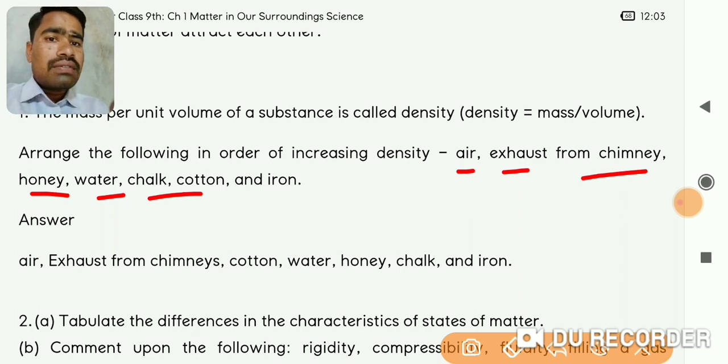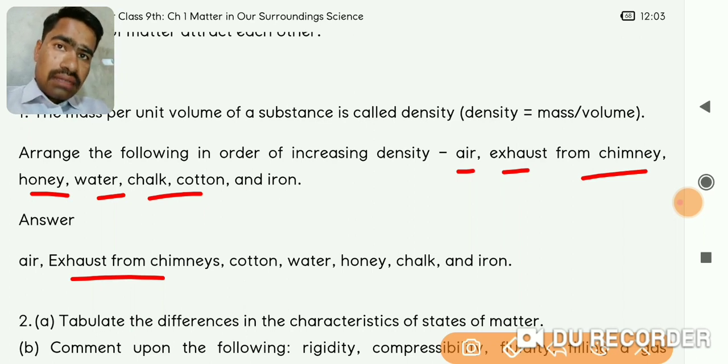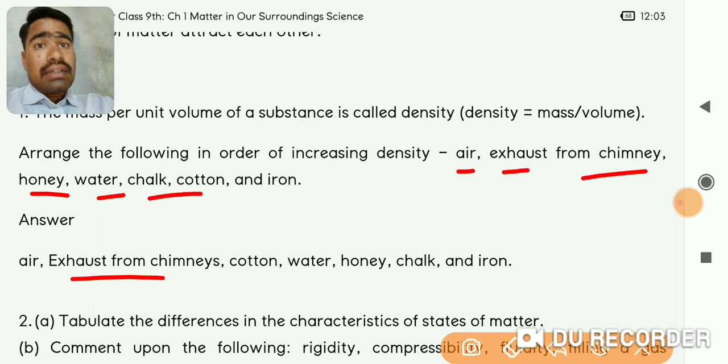Then after air we have the exhaust from the chimney, because it has some particulate matter, some small solid particles. The particles are very small, but they have more density than even air. When a chimney exhausts its waste in the air, the particulate matter comes down again.